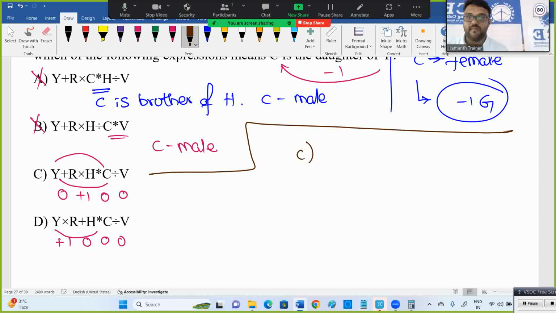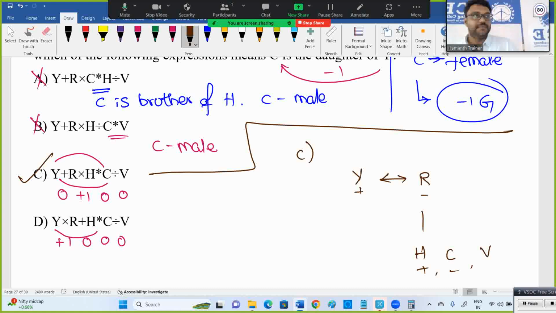I go with C. Y plus R: Y is husband of R. R is mother of H. H is brother of C. C is sister of V. C is daughter of Y is correct only. C, H and V are children of Y. C is daughter of Y only. C is daughter of R as well. Y and R are parents of H, C, V. Y is father of C. C is daughter of Y.